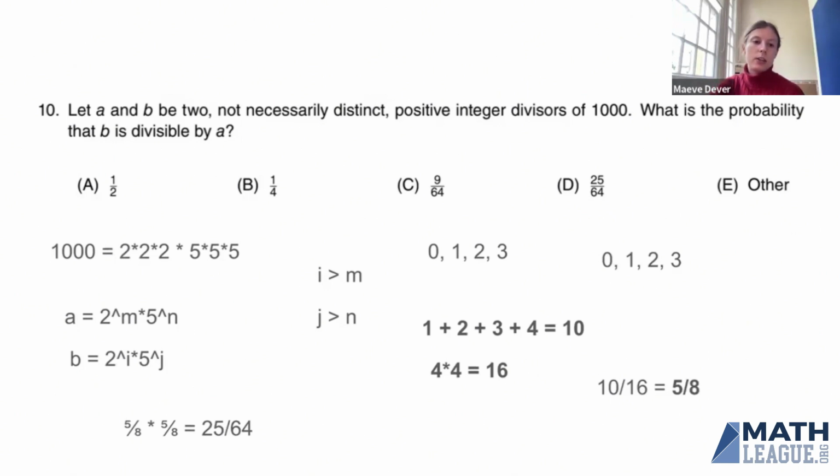So it's a 5/8 chance that the 2's in B are divisible by the 2's in A, and a 5/8 chance that the 5's in B are divisible by the 5's in A. Those are independent events, so we can just multiply their probabilities. 5/8 times 5/8 is 25/64. That's one of our answer choices, which is great news. It is the correct answer.